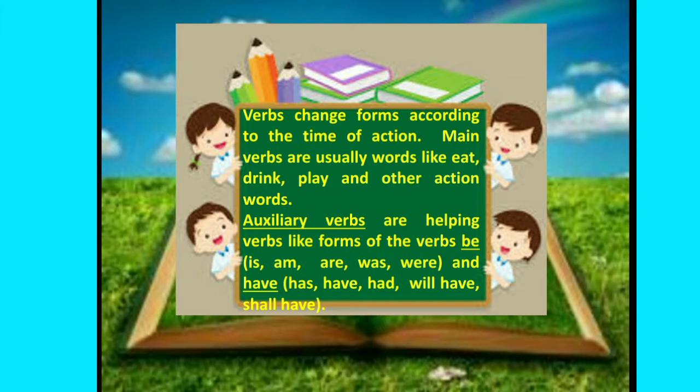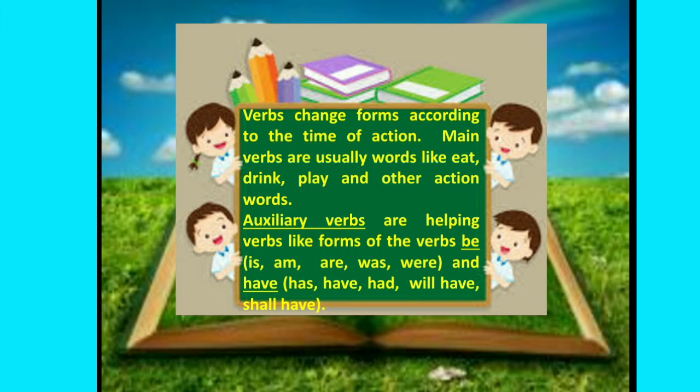Here are some points to remember. Verbs change forms according to the time of action. Main verbs are usually words like eat, drink, play, sing, and other action words. And auxiliary verbs are helping verbs like forms of the verb be: is, are, was, and were.